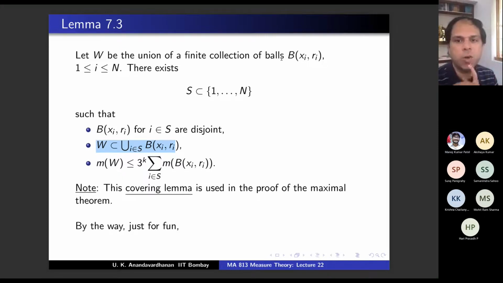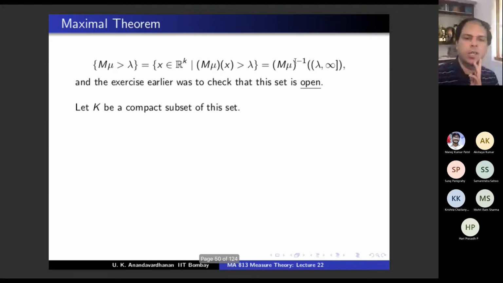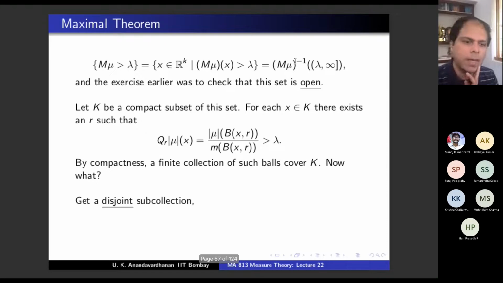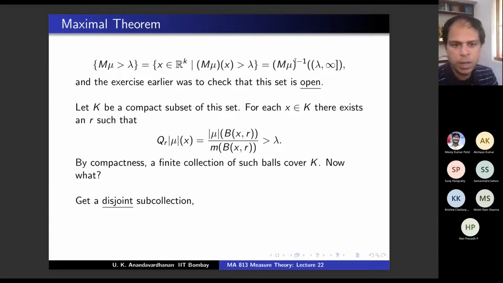These balls need not be disjoint. If n is 10, there are 10 balls. Two balls may intersect, but I am taking a subcollection. So if 1 and 2 intersect, I am not taking 2 maybe, or maybe I am not taking 1. Somehow there is a subcollection, and in that subcollection everything is mutually disjoint. Clear? So here you have got some collection. By compactness, you have got a finite collection, but that need not be disjoint. But now you apply that lemma and get a disjoint subcollection of this finite collection, and call that B_1 up to B_n. This is the disjoint subcollection of this finite collection.